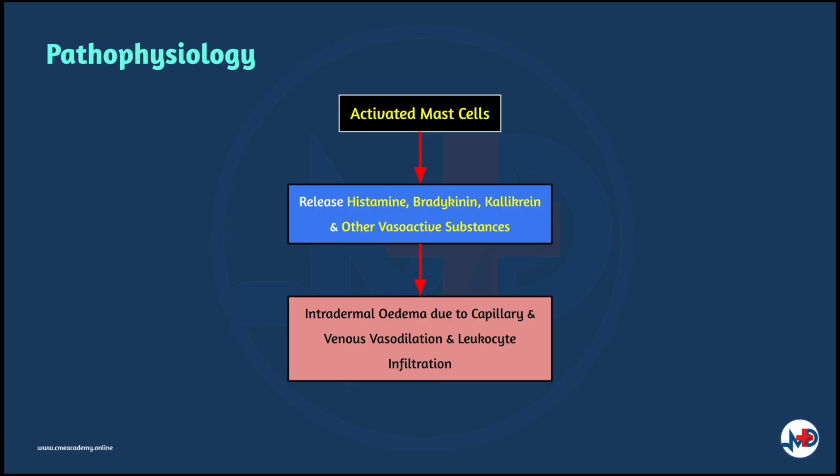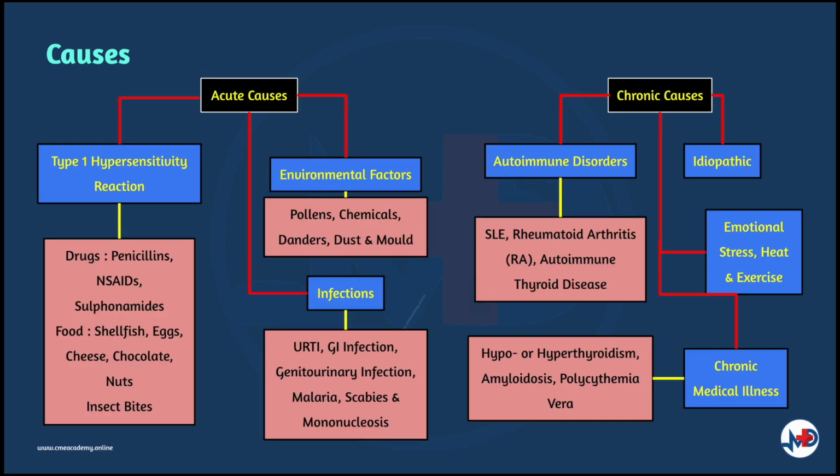Eventually, mast cell activation will lead to release of histamine, bradykinin, kallikrein, and other vasoactive substances, resulting in intradermal edema caused by capillary and venous vasodilation and nucleoside infiltration. Urticaria can be acute or chronic in cause.